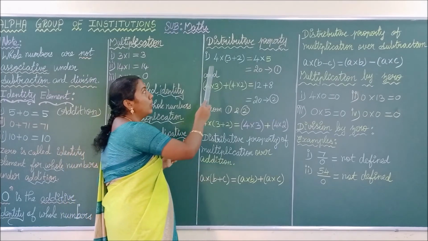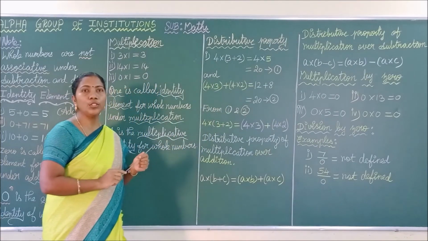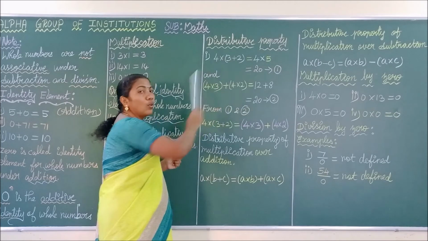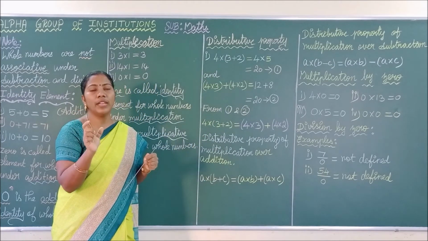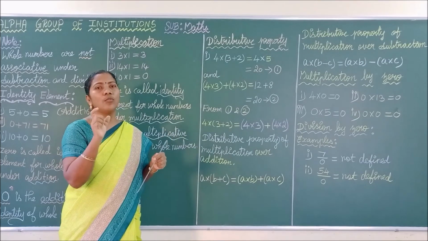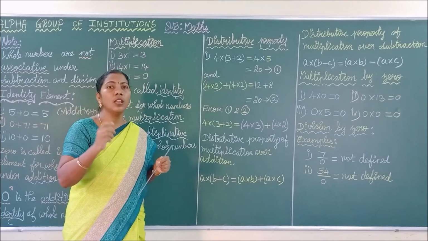See this example: 4 into (3 plus 2). Okay, now we are going to multiply the 4 with the number (3 plus 2). First, you have to evaluate the number within the bracket. Okay, always you have to evaluate the numbers within the bracket, whether it may be addition, subtraction, or division.